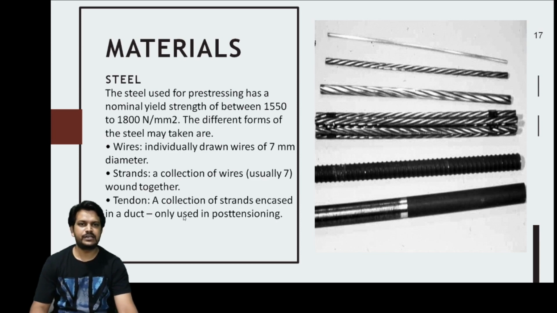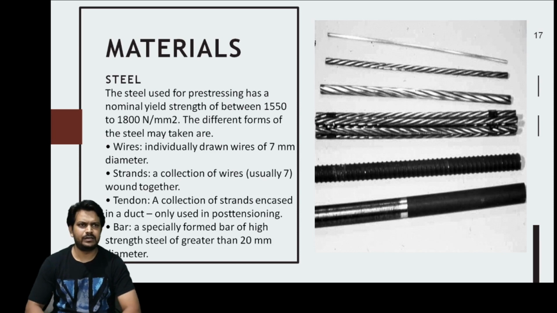Okay, tendons are used only in post tensioning, not in pre-tensioning. And bars, in members of smaller span, say up to 4 to 6 meters, are also used for pre-tensioning, and these bars should not have a diameter less than 20 mm. Of course, these are also of high strength steel.